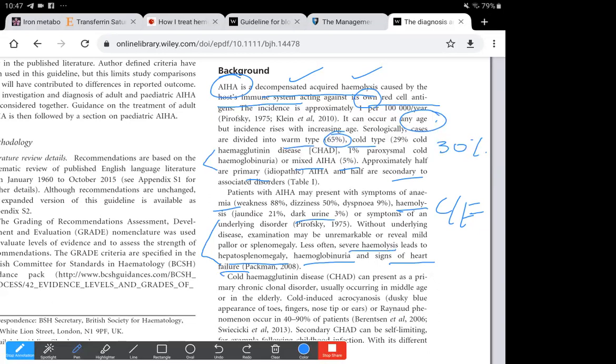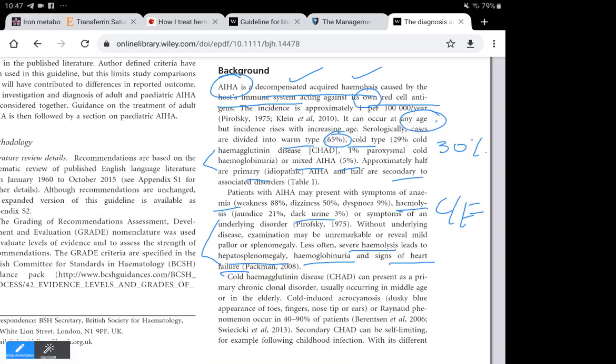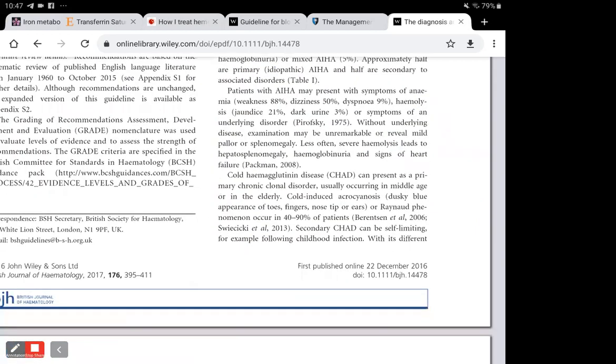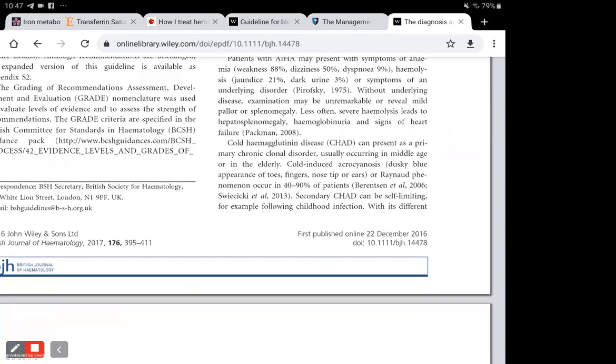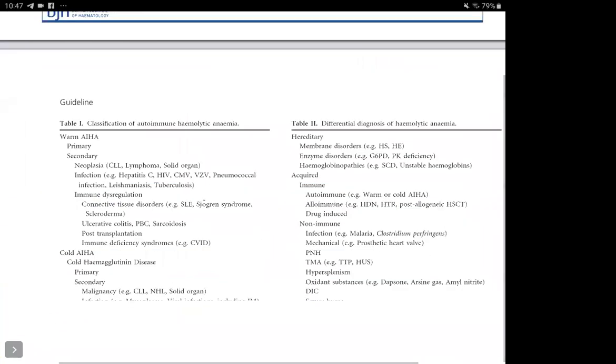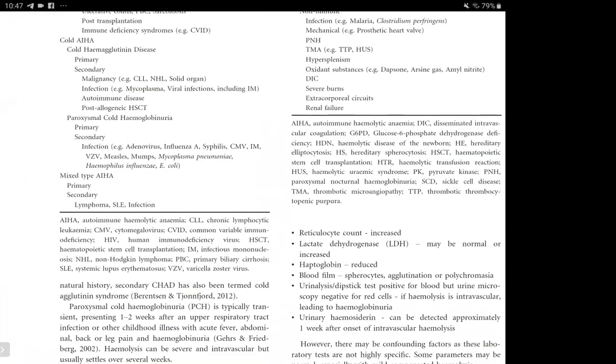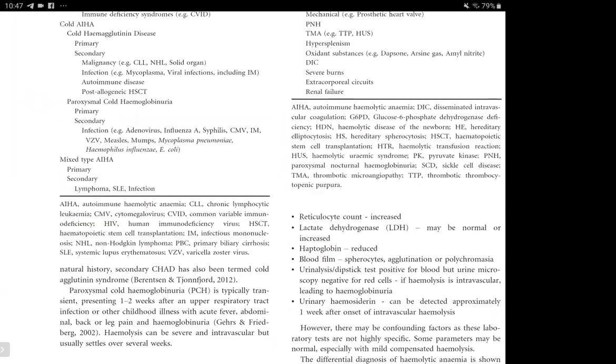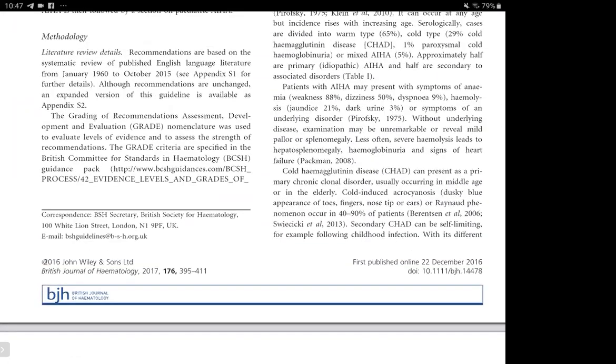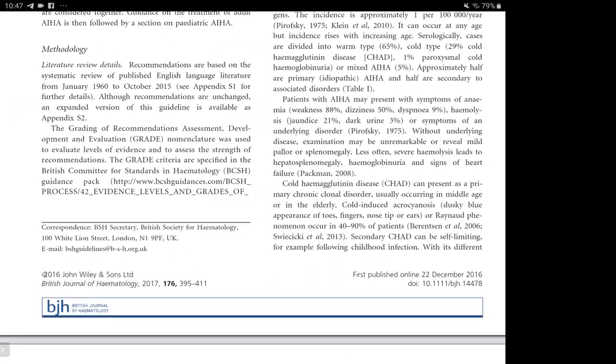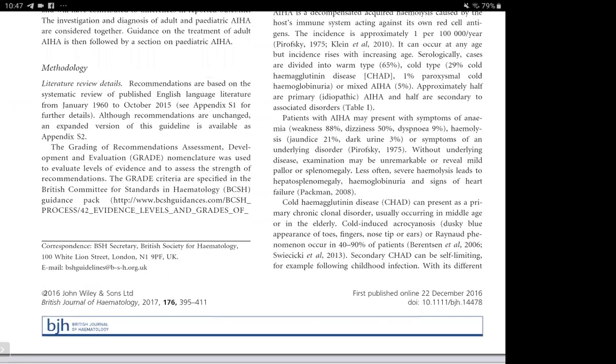Now we'll be going through all the different types of autoimmune hemolytic anemia, such as the cold hemagglutinin disease, and then there's also the paroxysmal cold. Generally all have the same features of anemia and hemolysis. Depending on the severity of hemolysis, it can be just jaundice or dark urine, or when the hemolysis is very severe, extravascular and intravascular hemolysis can both occur.